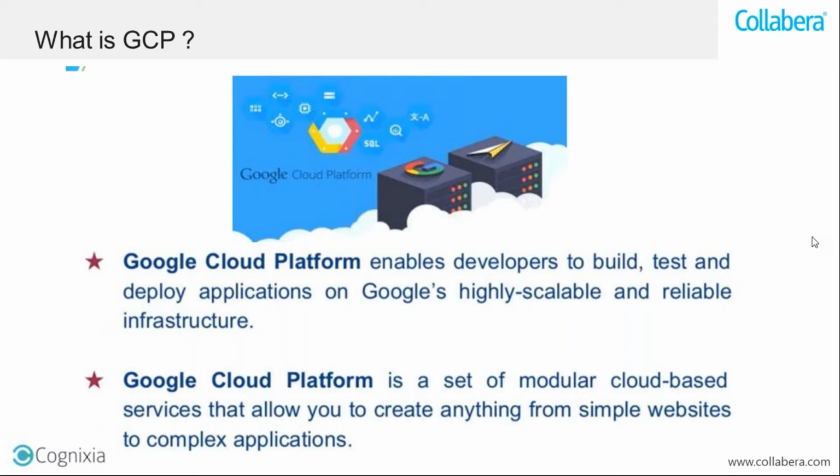Now, before GCP or AWS, what was happening? Before Amazon Web Services or Google Cloud Platform, if you had to build your website, or create a complex application, you had to host it somewhere. You had to deploy it somewhere. So earlier, what used to happen before these technologies, the organizations used to have their own infrastructure, their own data centers, and they used to have the developers and engineers in their data center working, deploying and supporting their application. Let's take an example of a financial organization.